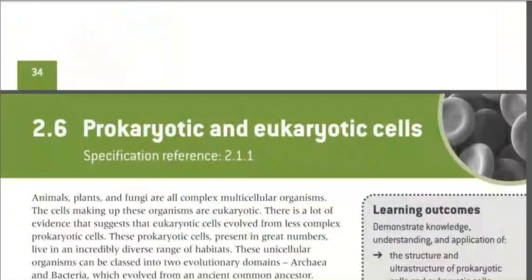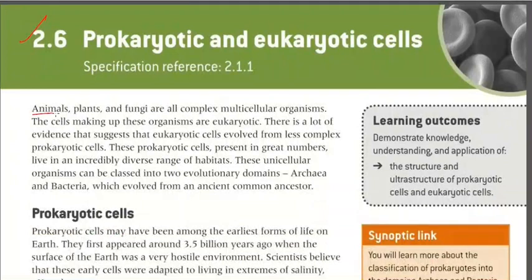So now we will continue with prokaryotic and eukaryotic cells. Animals, plants, and fungi are all complex multicellular organisms. The cells making up these organisms are known as eukaryotic cells. There is a lot of evidence that suggests that eukaryotic cells evolved from less complex prokaryotic cells. So prokaryotic cells are the previous or primitive ones. Each and every eukaryotic cell has evolved from the prokaryotic one.